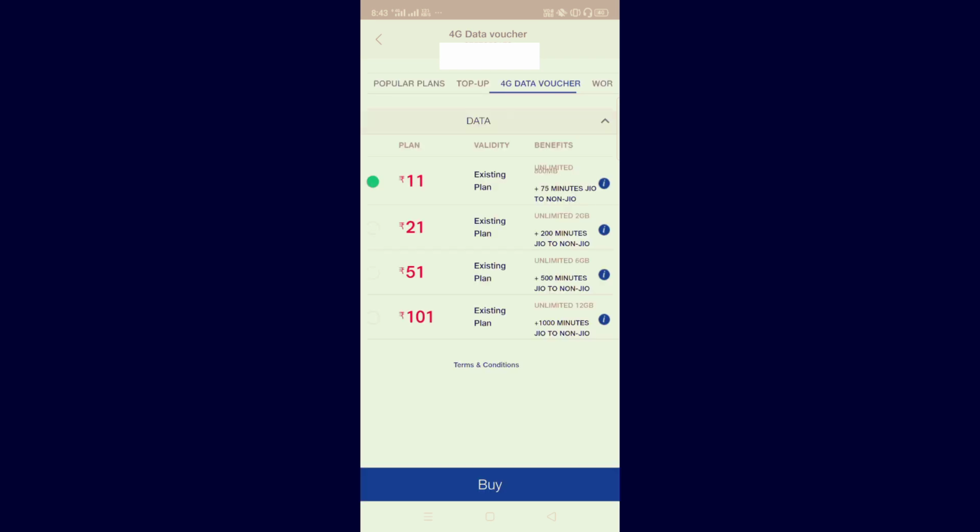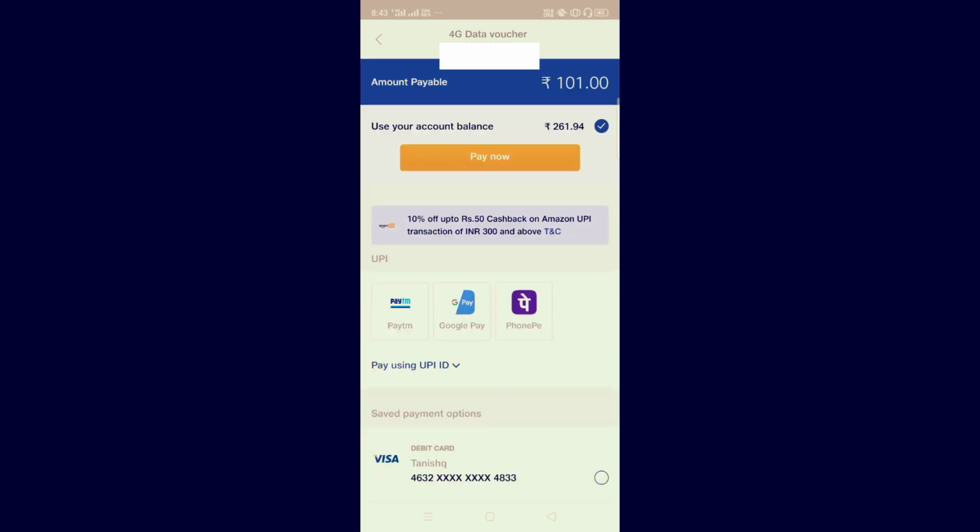Once you tap on that, see the kind of offers you get. Just tap on the one as per your want. I just go for 101 rupees. It's 1000 minutes Jio to non-Jio, and it gives 12 GB data actually. So I just tap on buy. Okay, now see, here is the option pay now.